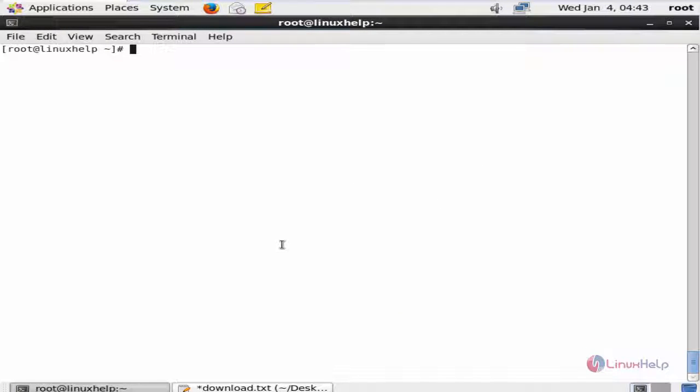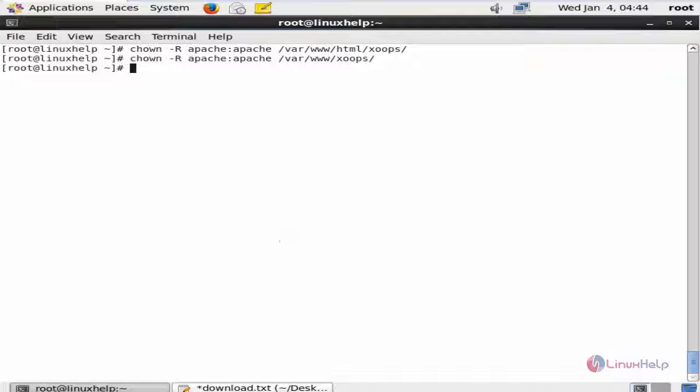Now we need to change the ownership for the xoops directory. chown -R apache:apache /var/www/html/xoops, chown -R apache:apache /var/www/xoops, and the ownership is changed.